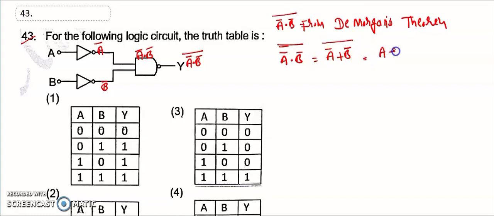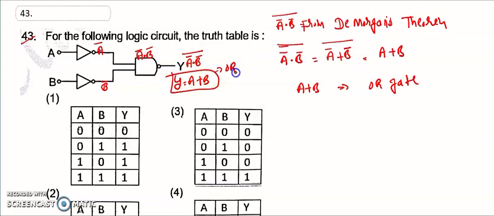So that is equal to A plus B. So A plus B is which gate? This is called an OR gate. The final result Y is equal to A plus B, an OR gate. So that is option first, the right answer for 43.